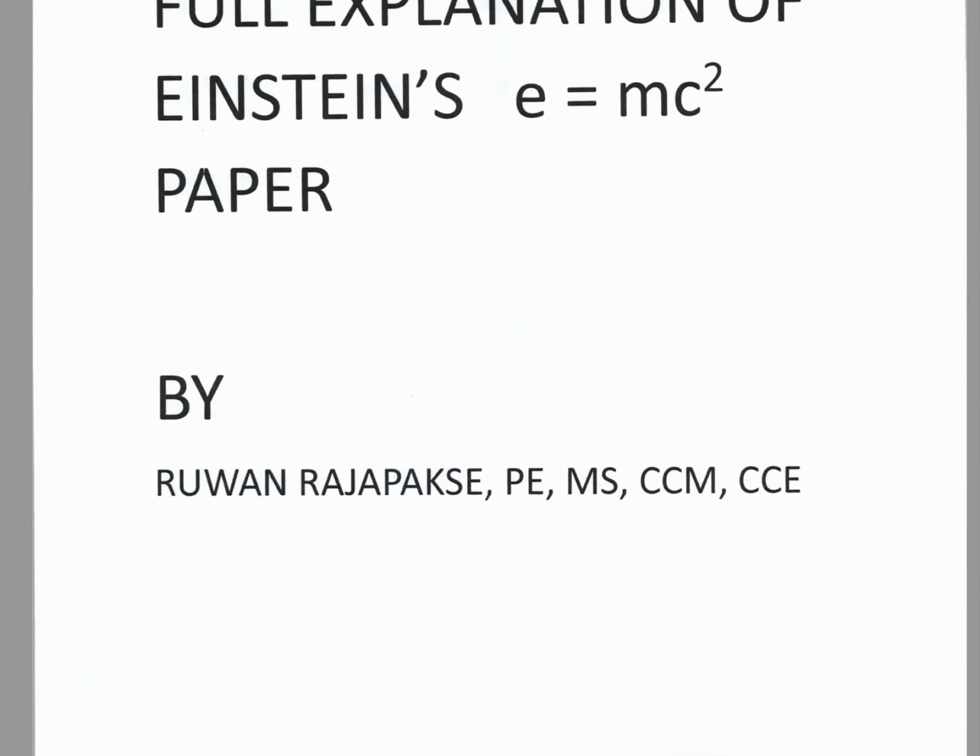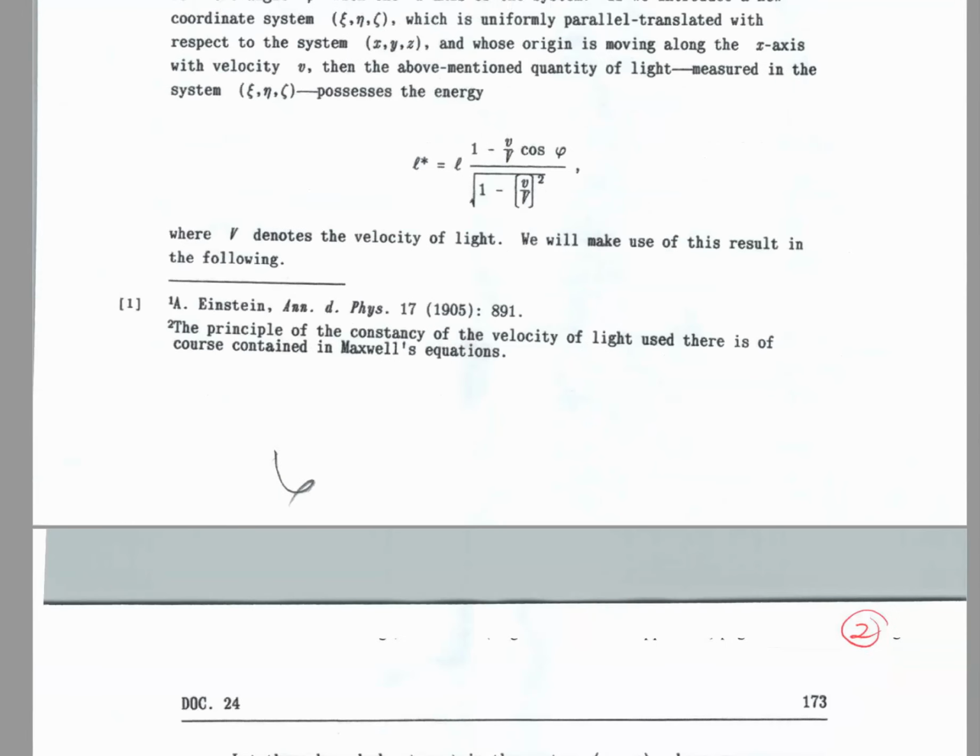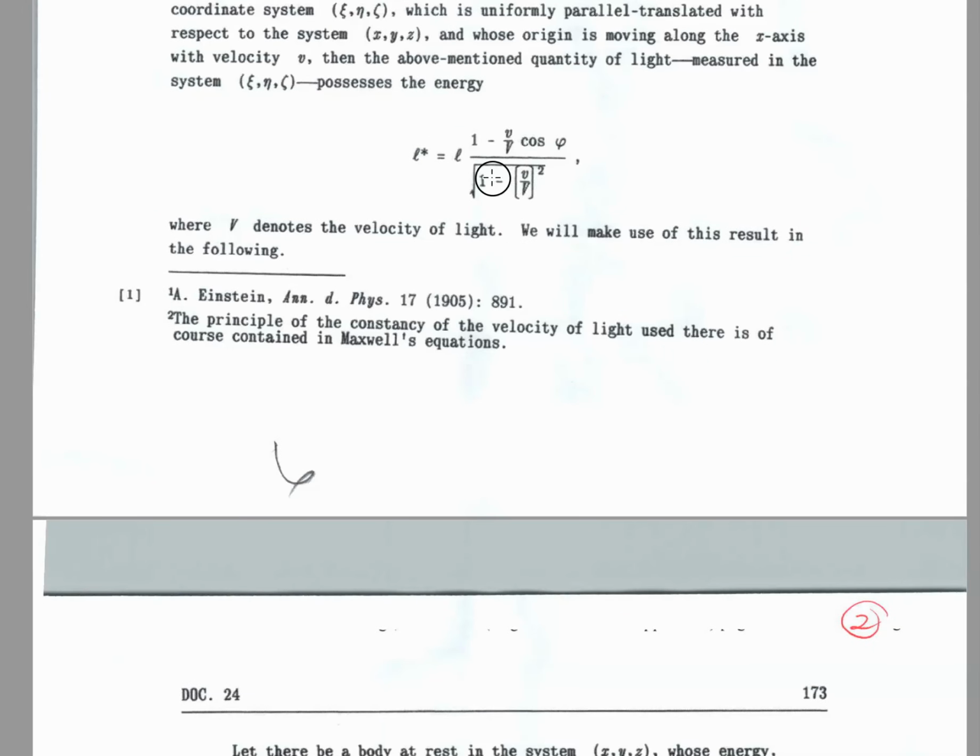So let's go back to the paper. We came up to this equation. L star should have been equal to L if the two systems are not moving, but they're moving, so we have to have the relativity correction, where uppercase V denotes the velocity of light. Normally today we use c, but he used uppercase V. We may make use of this result in the following.